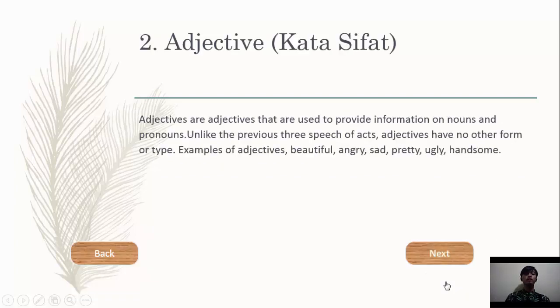Okay, next is adjective. Adjectives are words that are used to provide information on nouns and pronouns. Unlike the previous three types of pronouns, adjectives have no other form or type. Example of adjective: beautiful, angry, sad, pretty, ugly, handsome.